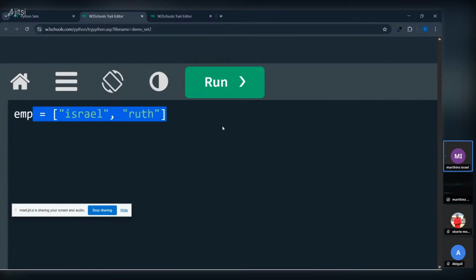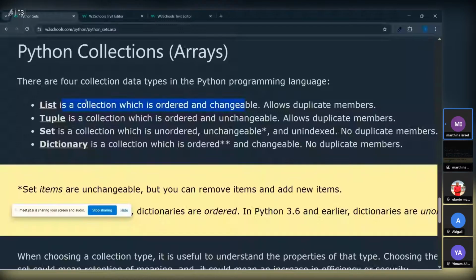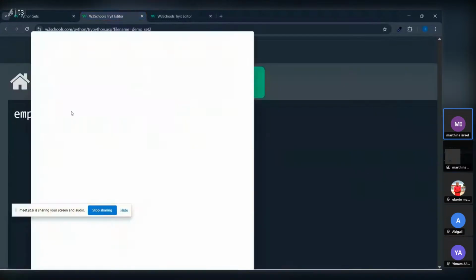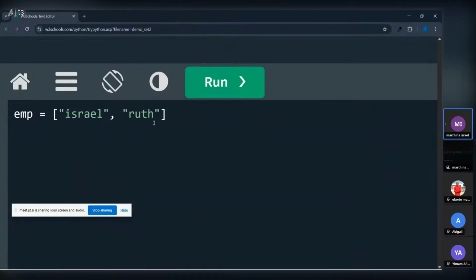So take note, they say lists are changeable. So these are lists that are like your arrays. List is a collection which is ordered and changeable. So you can change this guy. Sorry for the screen. You can change this guy to anything. You can work with this.